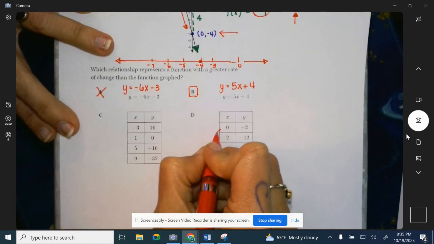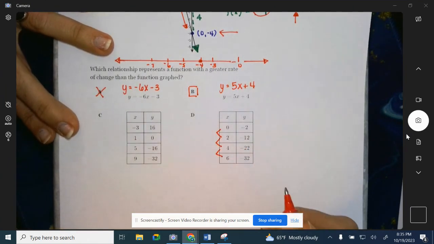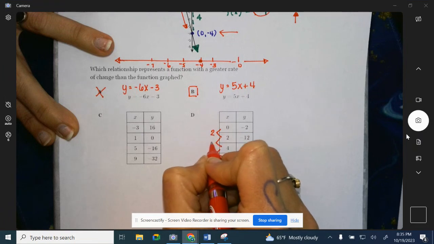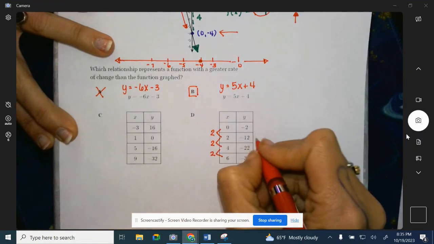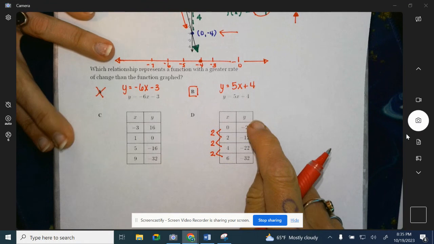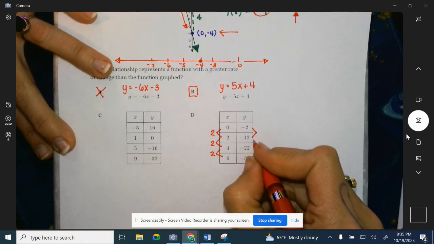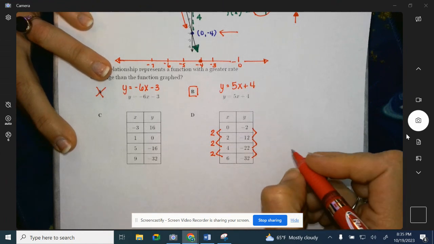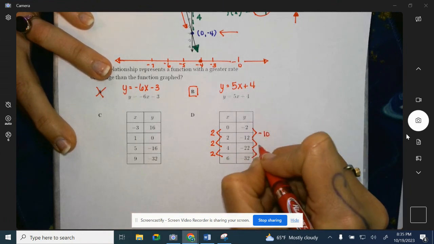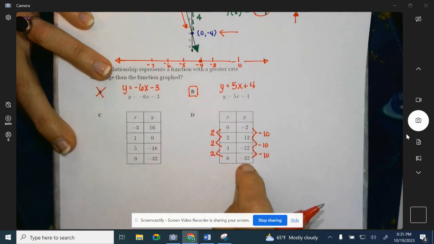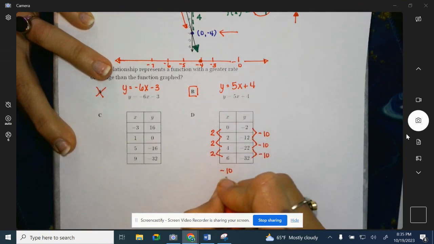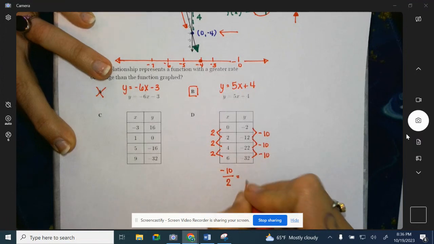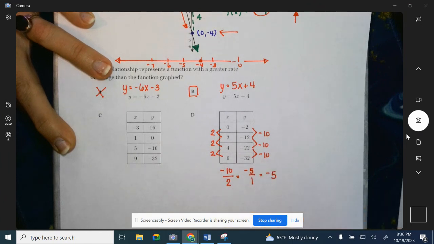So we went from 0 to 2, 2 to 4, and 4 to 6 by how many? +2. So -2, I owed you $2, and now I owe you 12. And then I owed you 22, and then I owed you 32. How much did I continuously borrow? -10 all the way down. Rise over run. So -10 over 2. Always reduce. 2 goes into both of those numbers. 2 does go into 10 evenly. So it's going to be -5 over 1, or in this case, our slope is a -5.